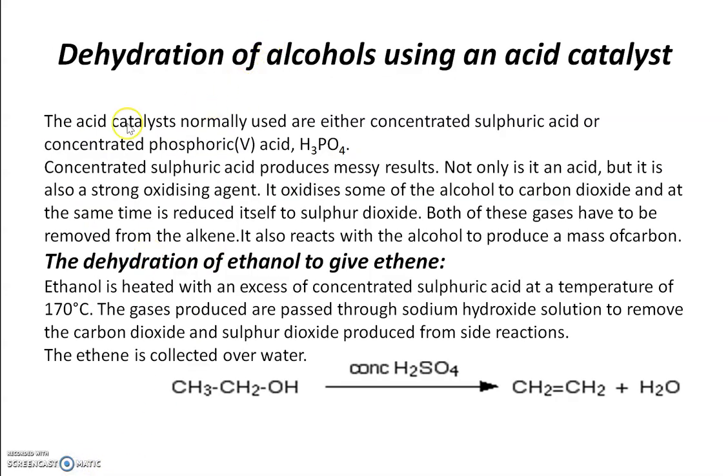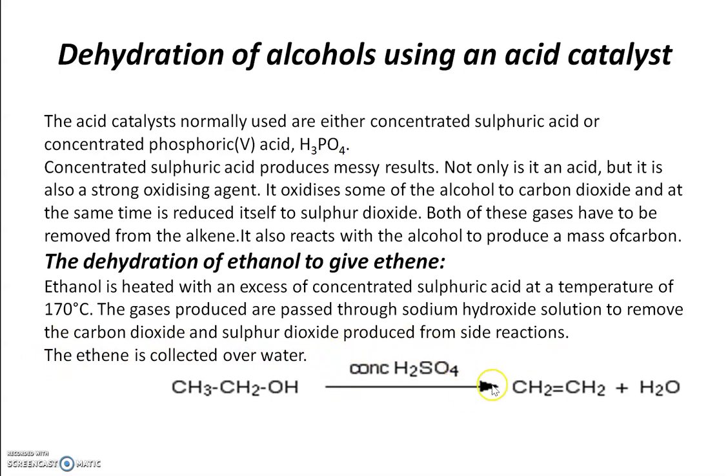Another method, by using an acid catalyst, normally phosphoric acid. Ethanol is heated with an excess of concentrated sulfuric acid at a temperature of 170 degrees Celsius. The gases produced are passed through sodium hydroxide solution to remove the carbon dioxide and sulfur dioxide from side reactions.